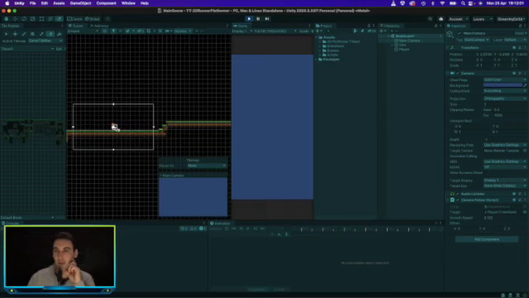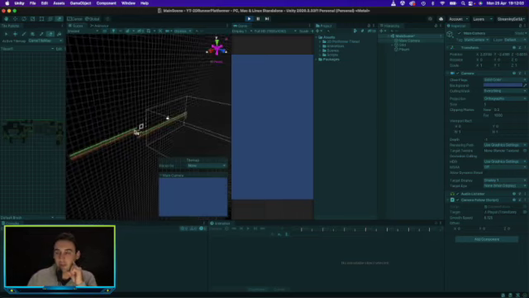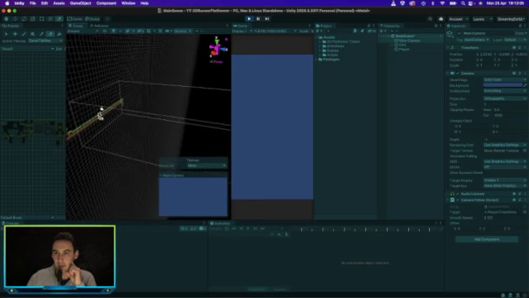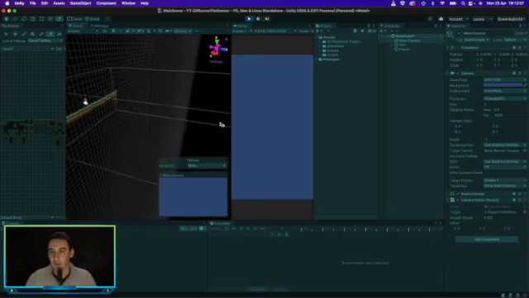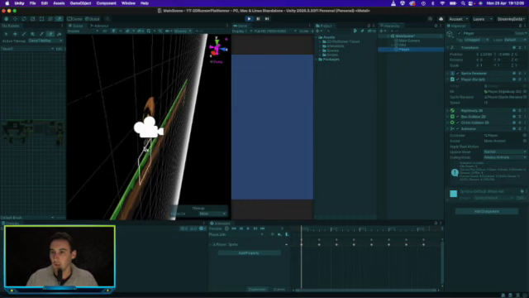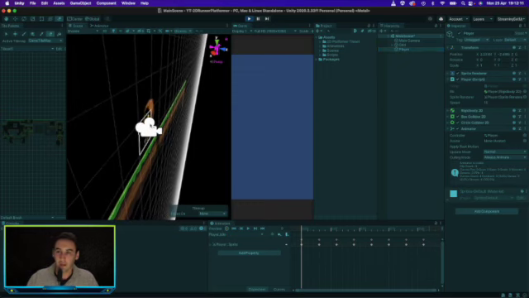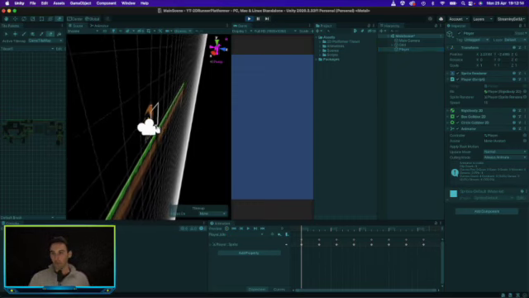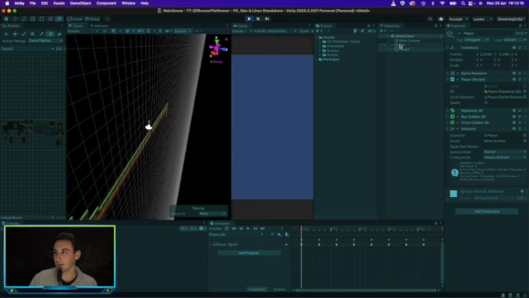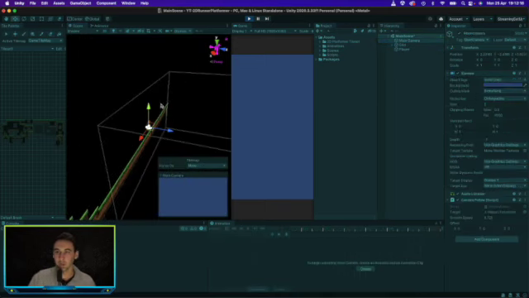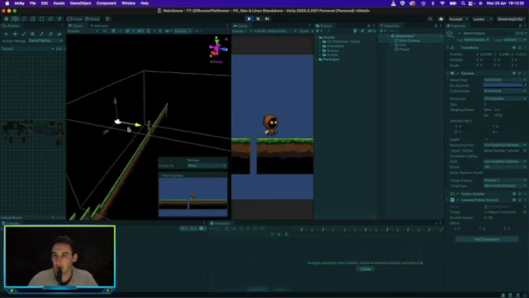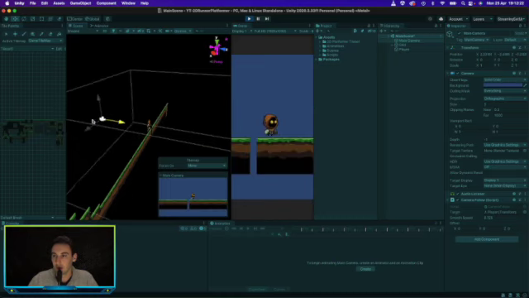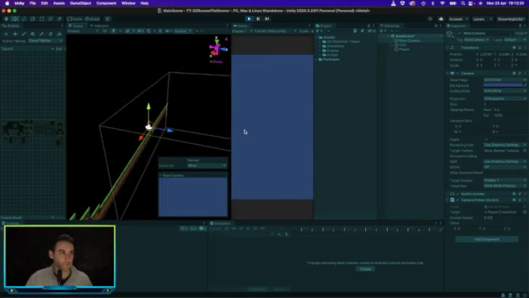So if we go and change this to 3D, you can actually see the camera is right on top of the player. So if we go and click on the camera and we move this out, you will be able to see the player.